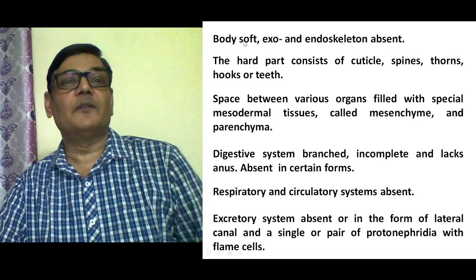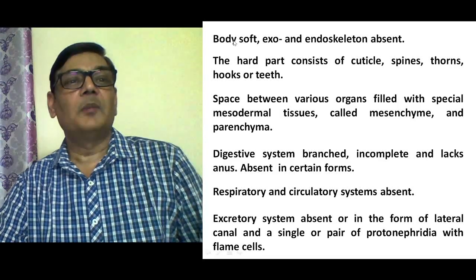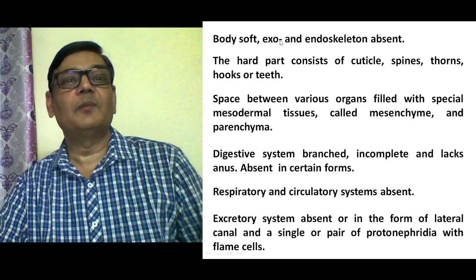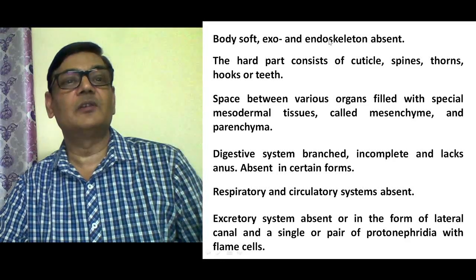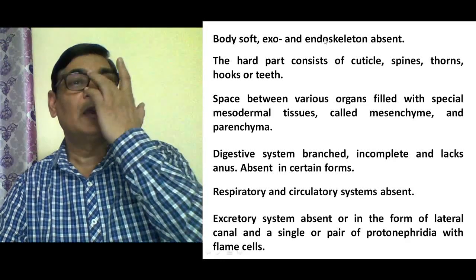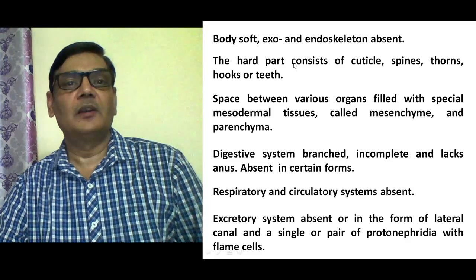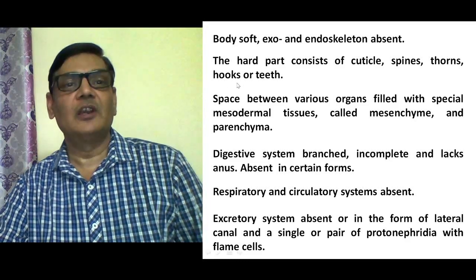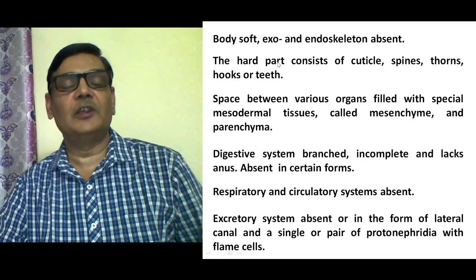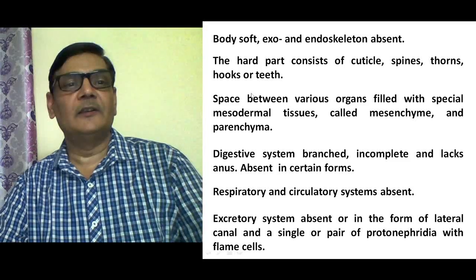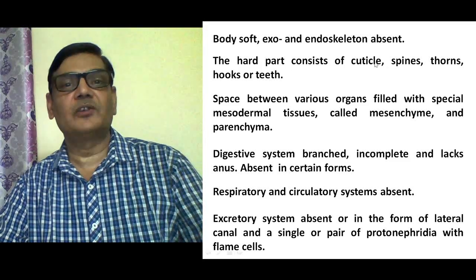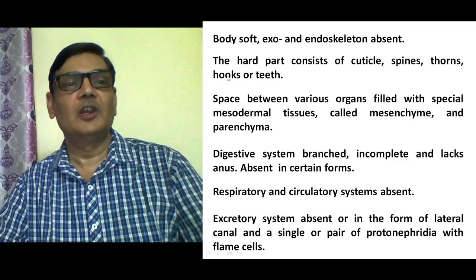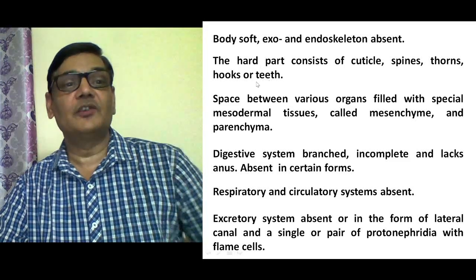Their body will be soft because they don't have exoskeleton and endoskeleton in their body, and the hard part consists of cuticle, spines, thorns, hooks, or teeth, because these are the structures with which they get attached to the host body. That is why the hard structures could be present in the peripheral portion or in certain portions which help them in adhesion.